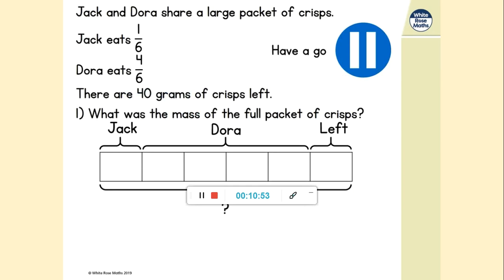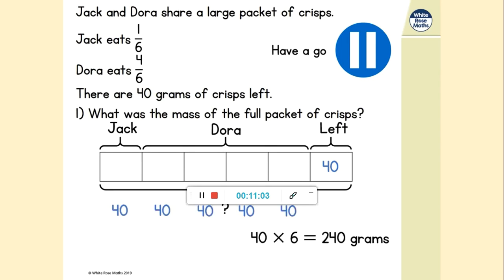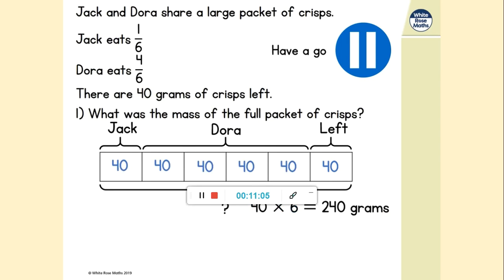Okay, so we know that there are 40 grams of crisps left, so let's show that 40. So now I think we can probably see to find the mass of the full packet, so that was before anyone ate anything, we're going to multiply 40 by 6 because we were dealing with sixths and there was 1/6 left. So we need 6/6, which was the starting amount. So 40 times 6 is 240 grams. 240 grams for question 1.